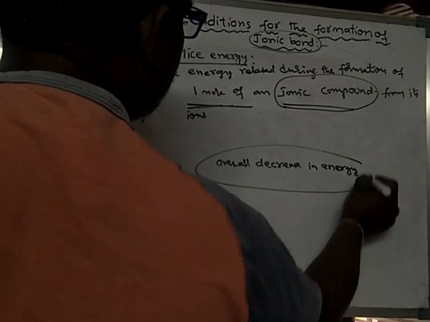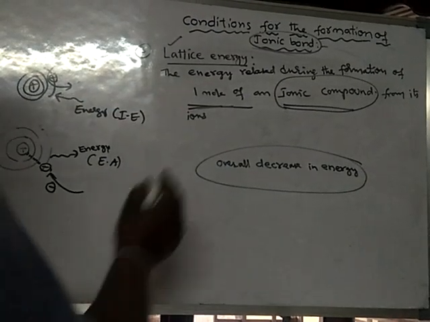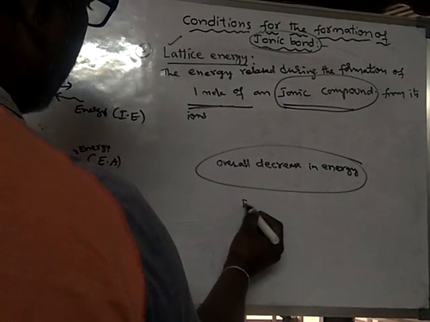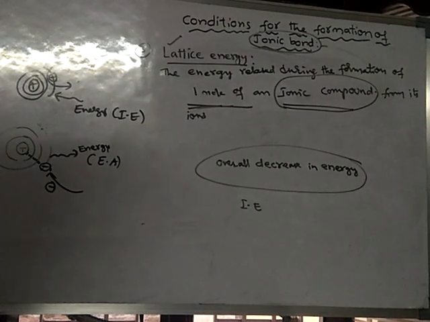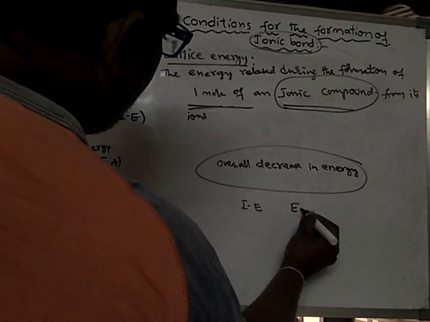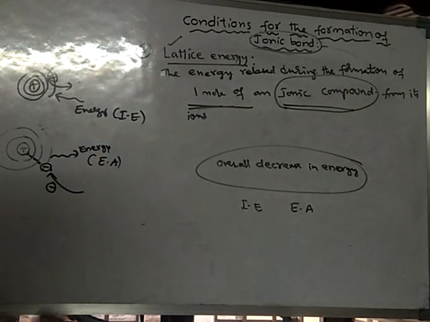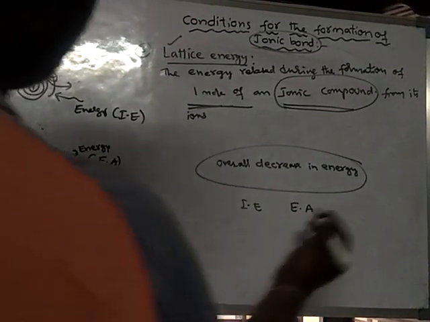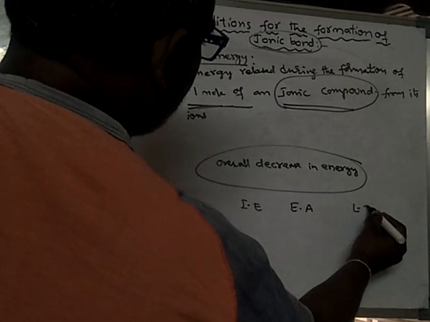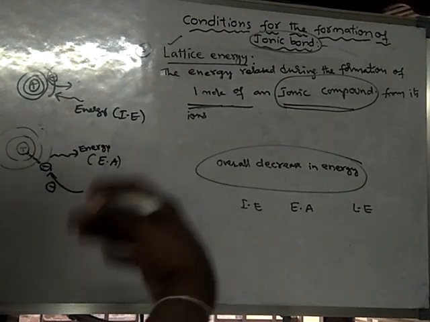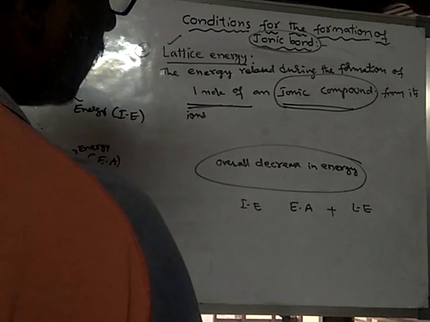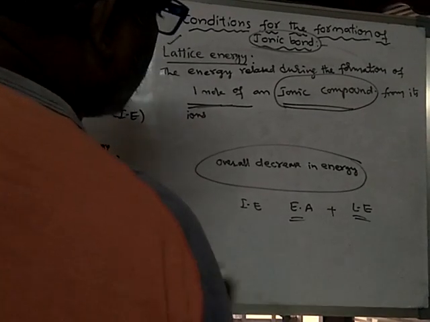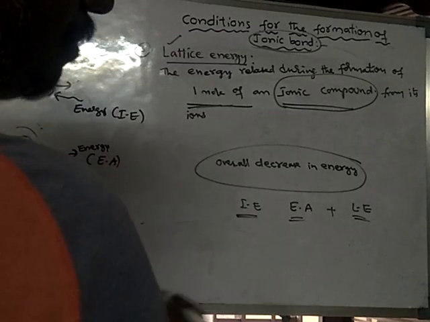So what is happening here? See, ionization energy is energy added to the atom. Electron affinity is energy released by the atom, energy lost by the atom. And lattice energy is also released energy. So simply add the released energy. These two are released energies, and this is what? Absorbed energy.